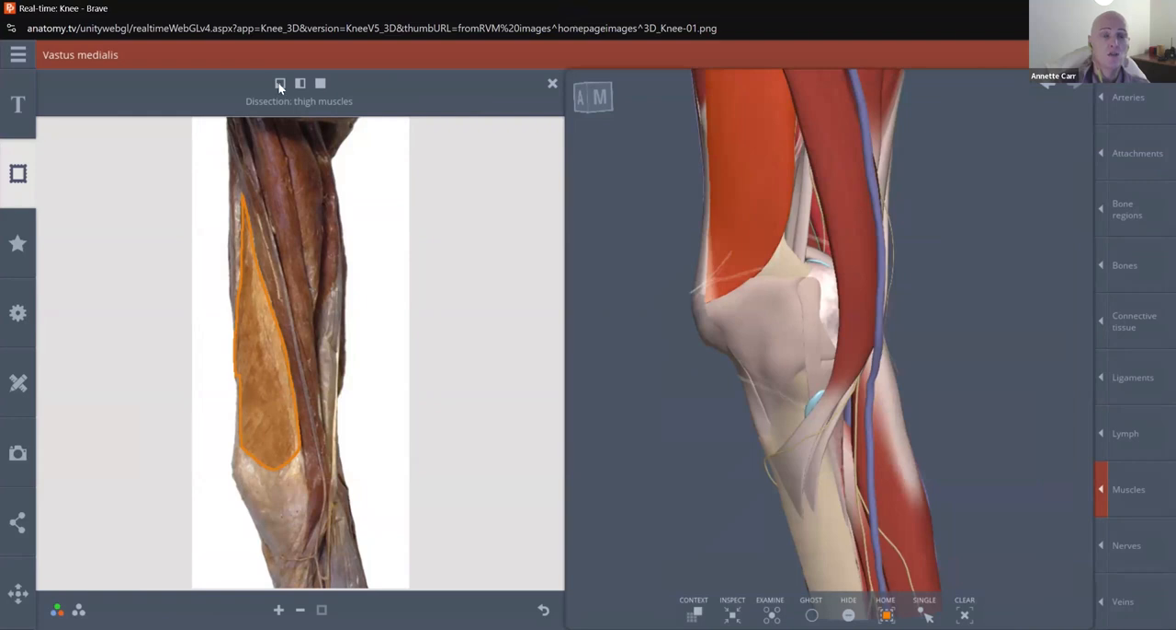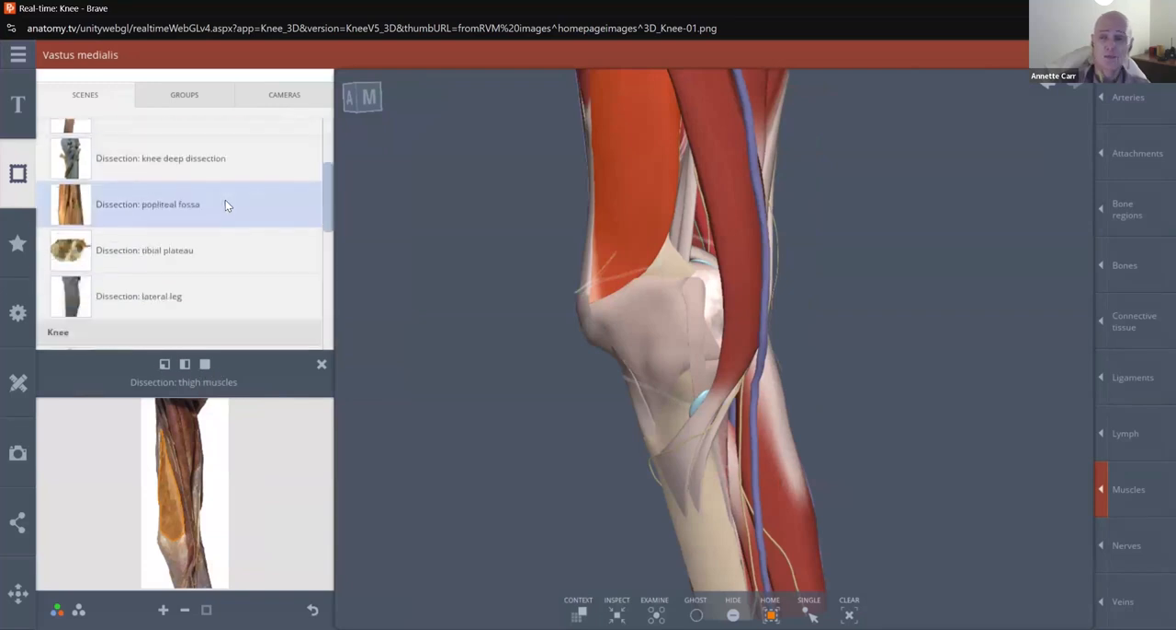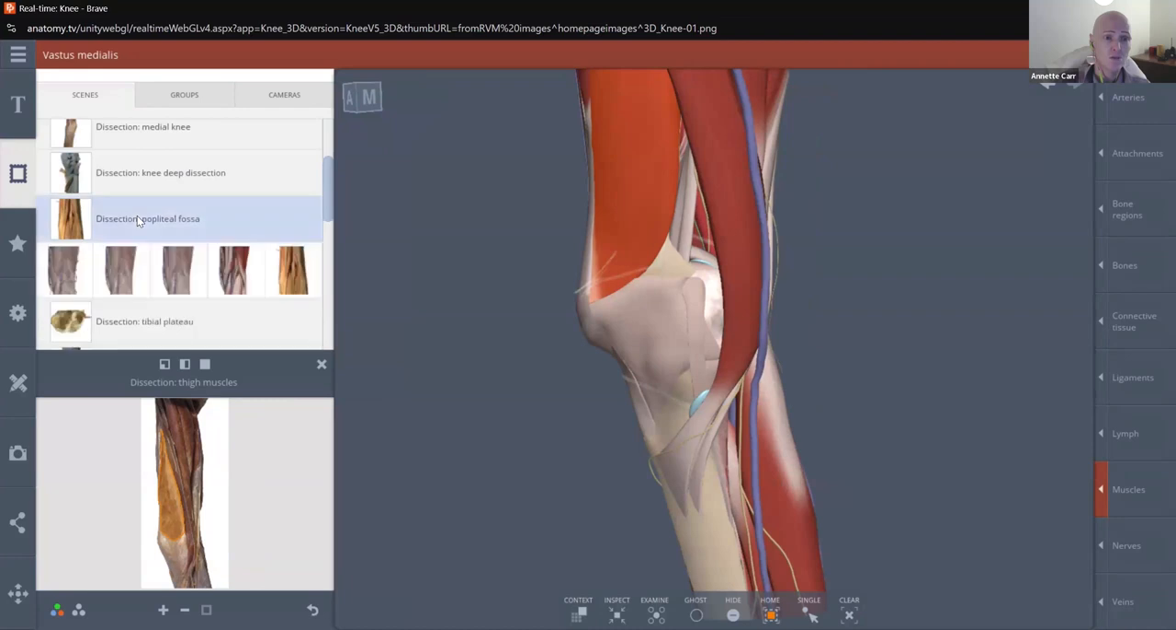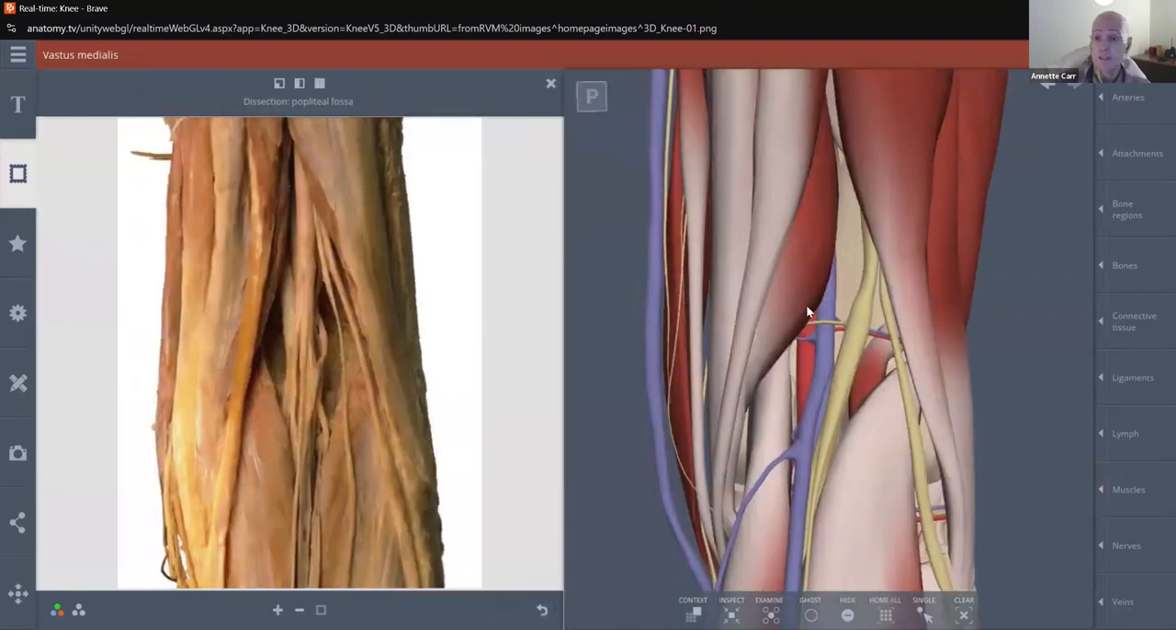And I'm going to go over here to, I can always change my view over here on the left. So we have various types of slides for cadavers. So, you know, pick which one you find the most helpful. Again, if you're a visual learner, this is a great tool to use. Okay.